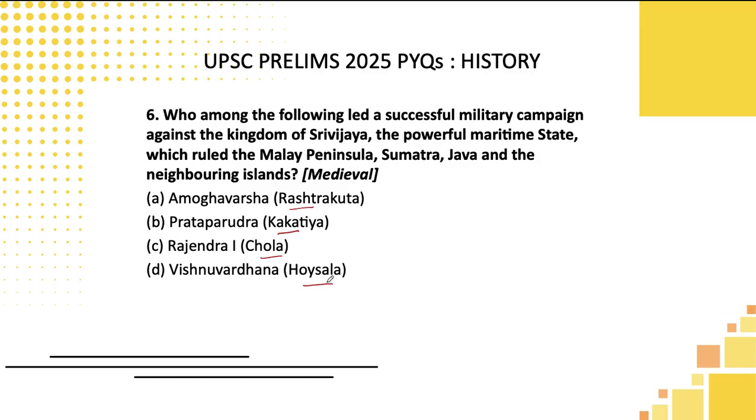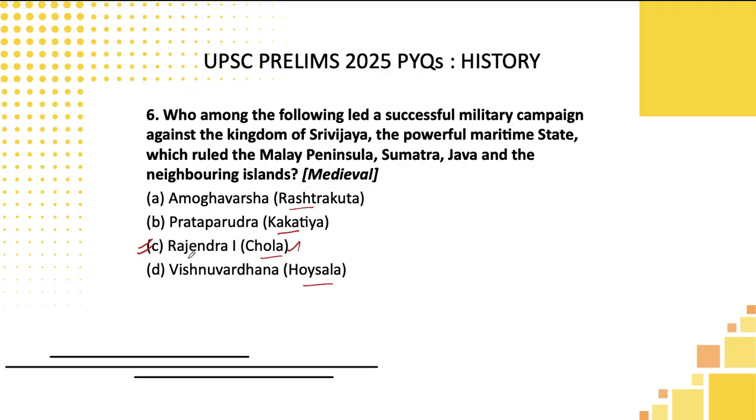One thing, students, we know very well, if you have some basic idea about ancient and medieval India, or if you know the basics of the Chera, Chola, Pandya dynasties or South Indian kingdoms, there is only one particular kingdom which went beyond India, and that is none other than the Chola dynasty. Even if you don't remember their name, if you remember the dynasty, you can easily pick option C.